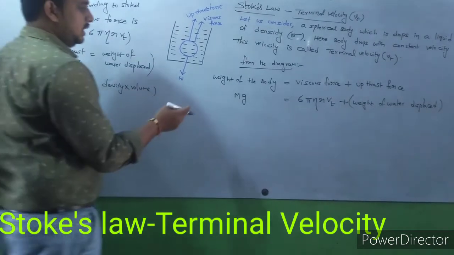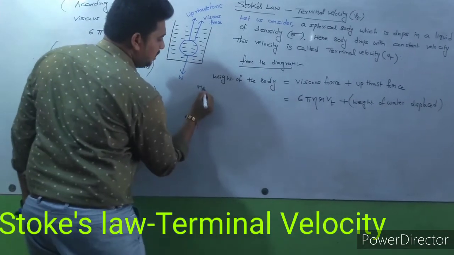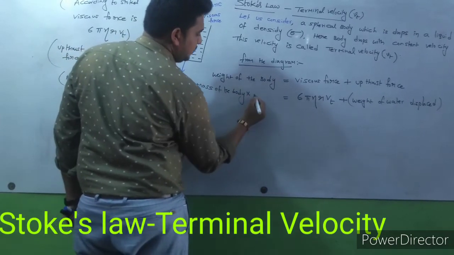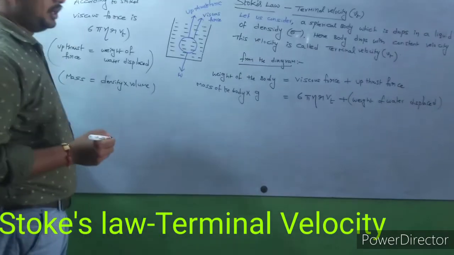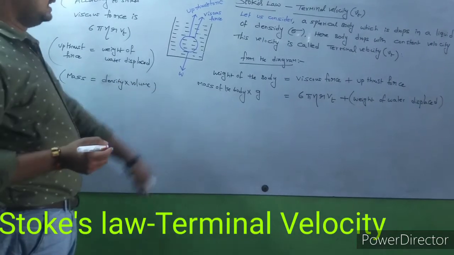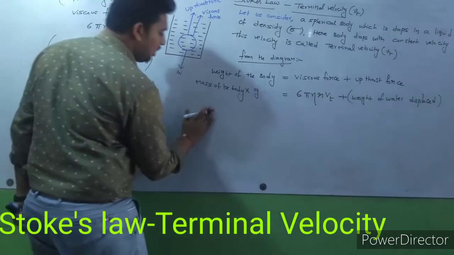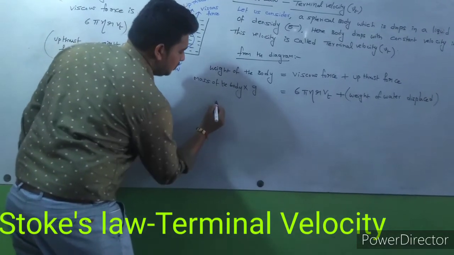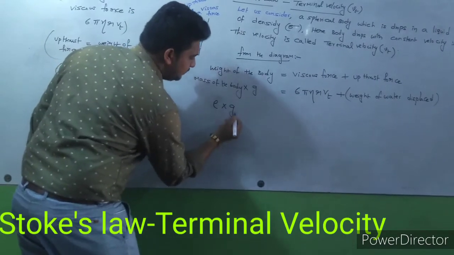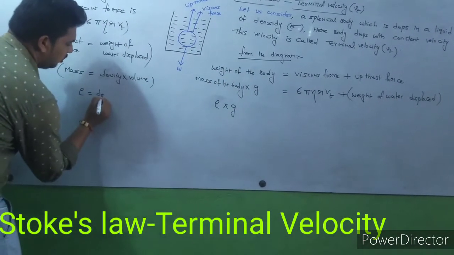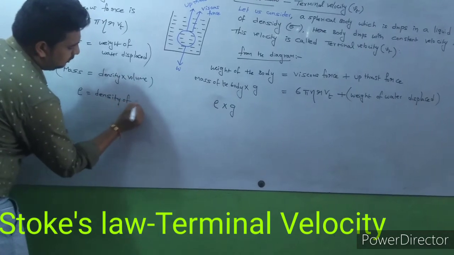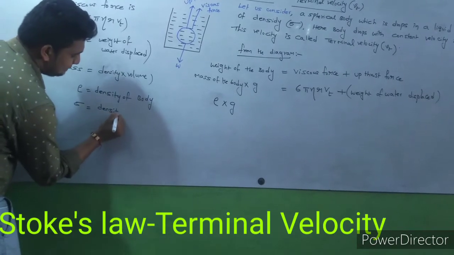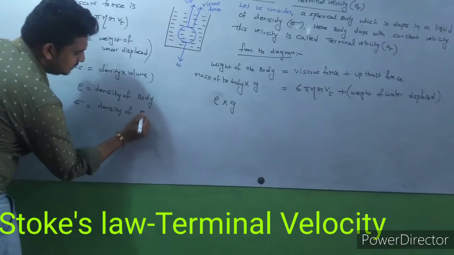Weight of the body is equal to mass of the body into g, and mass of the body is density of the body into volume. Density of the body is rho, and sigma means density of the liquid, the density of the fluid.